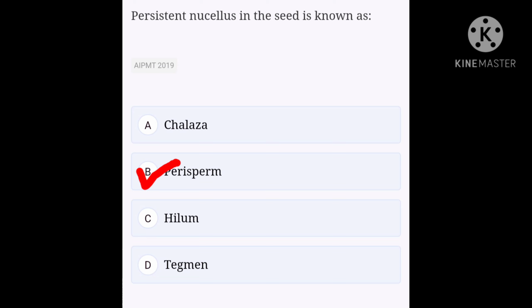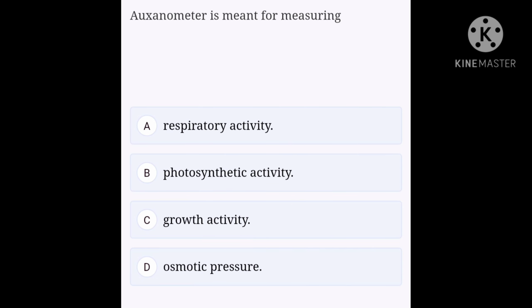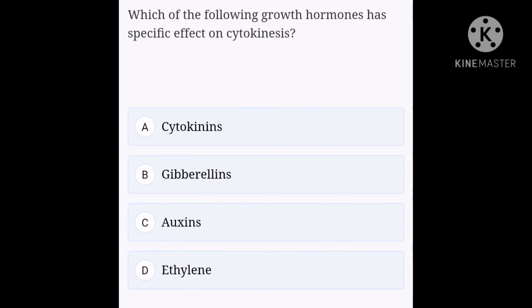Okay, let's see our next question. Auxanometer is meant for measuring: option A, respiratory activity; option B, photosynthetic activity; option C, growth activity; option D, osmotic pressure. Option C, growth activity, is the correct answer. Okay, next question. Which of the following growth hormones has a specific effect on cytokinesis? Option A, cytokinins; option B, gibberellins; option C, auxins; option D, ethylene. As the name indicates, cytokinins have a specific effect on cytokinesis. Hence, option A, cytokinins, is the correct answer.